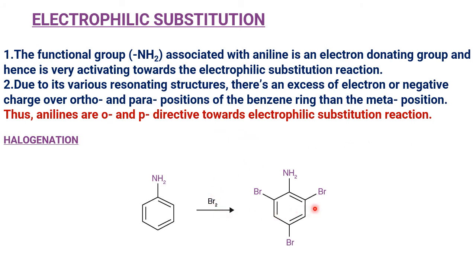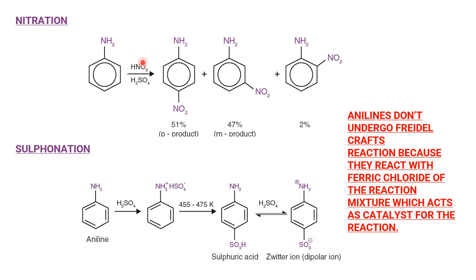Accordingly, we got this reaction. Only a limited amount, either ortho or para, dominates due to structure. If excess is taken, both ortho positions and the para are occupied with bromo, so it is called the tribromoaniline halogenation reaction. Ortho para is expected. Nitration, ortho para expected. But here, meta also forms.